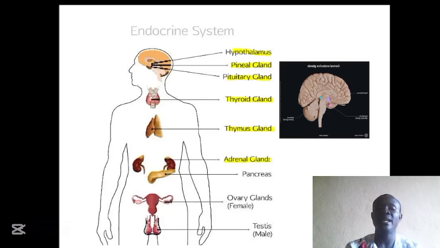In that case, the adrenal gland is a pair. And we have the pancreas, which is found behind the stomach. And we have the ovaries, which are located in the pelvic cavity. And we have the testes, which are located in the scrotum.